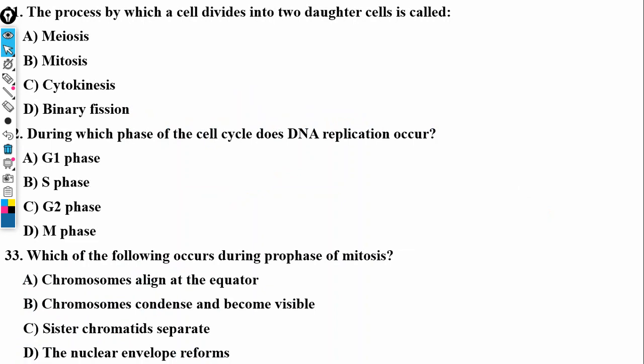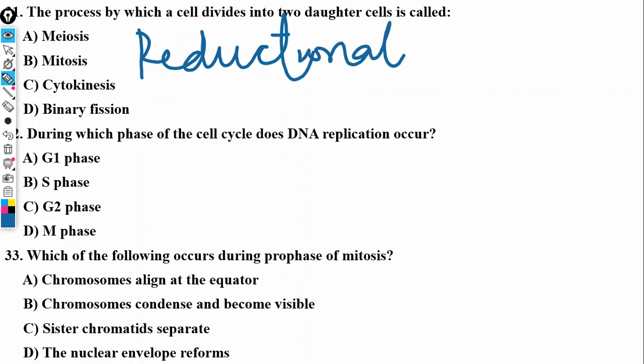Now it says, which process produces two daughter cells? We have meiosis. If you have seen that video, we talked about the fact that meiosis produces four daughter cells. That's why it's called the reductional division.